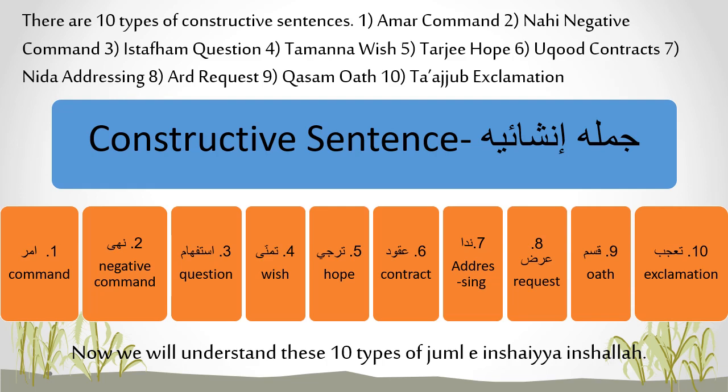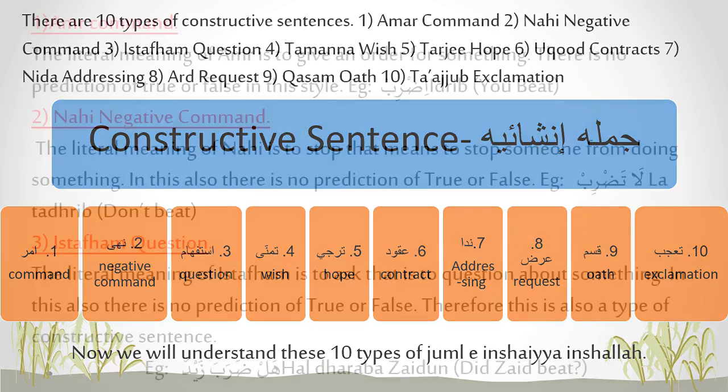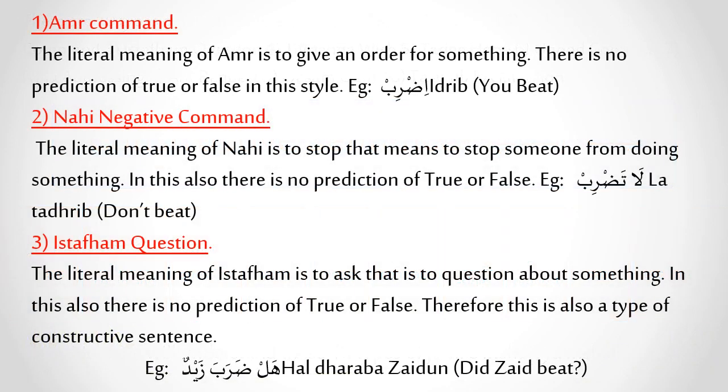Now we will understand these 10 types of jumla insha'iyya, inshallah. Amr, command. The literal meaning of amr is to give an order for something. There is no prediction of true or false in this style. Example, idrib, you beat. Nahi or the negative command. The literal meaning of nahi is to stop, that means to stop someone from doing something. In this also there is no prediction of true or false. Example, la tadrib, don't beat.